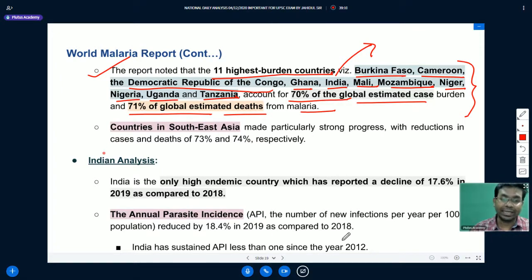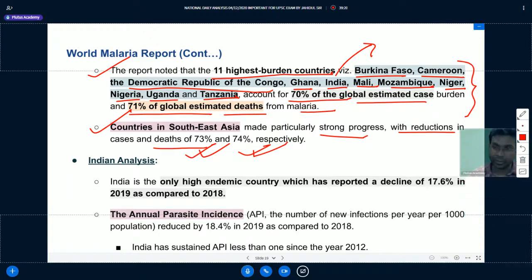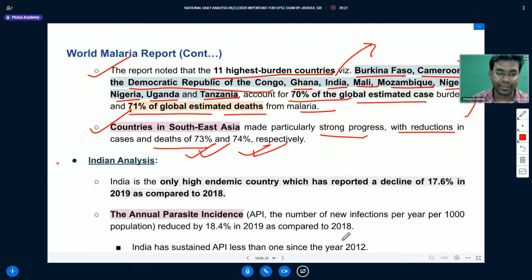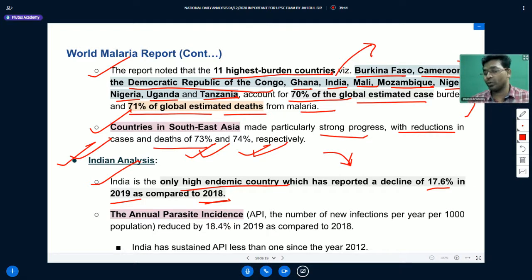Countries in Southeast Asia made particularly strong progress with reductions in cases and deaths of 73% and 74% respectively. Now let us understand the analysis with reference to India. India is the only high endemic country which has reported a decline of 17.6% in 2019 as compared to 2018. So we have reported a decline in the number of malaria cases by 17.6% in 2019 as compared to 2018 data.